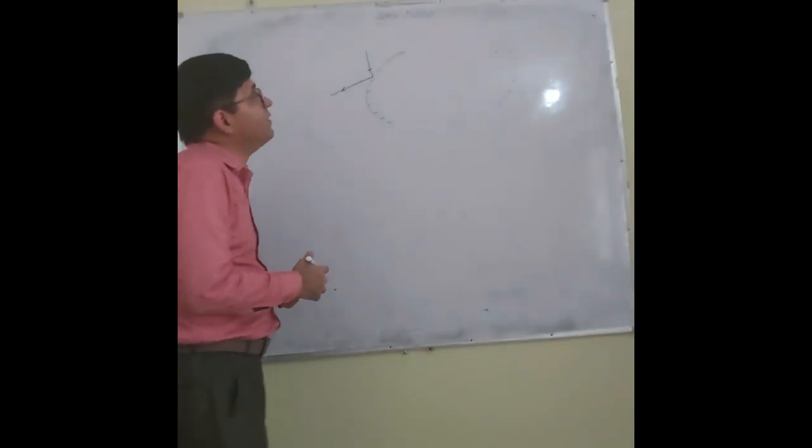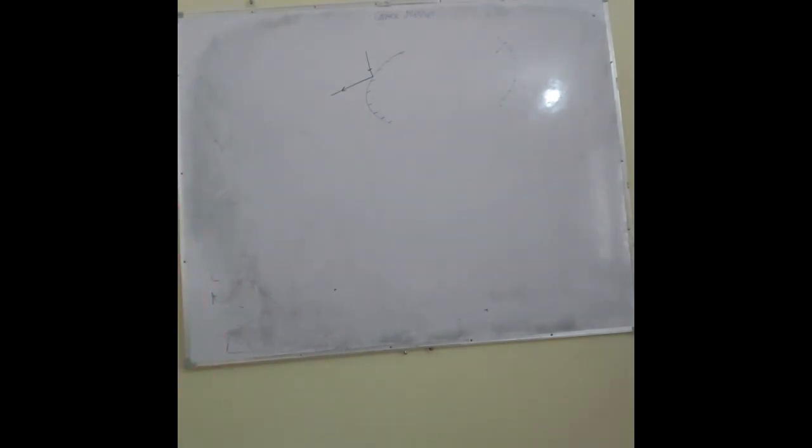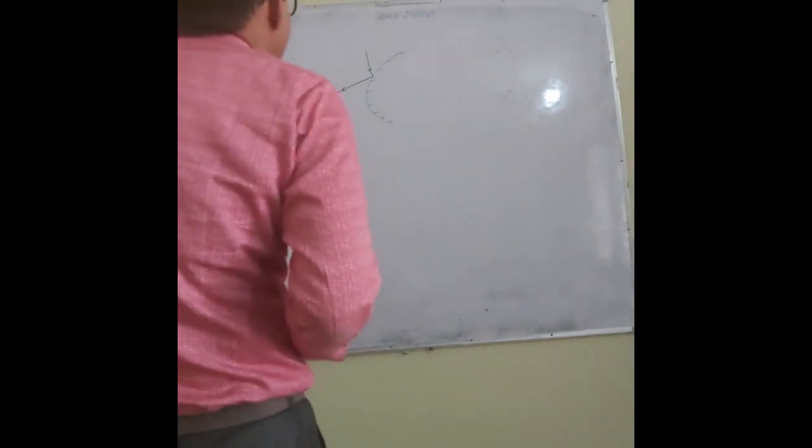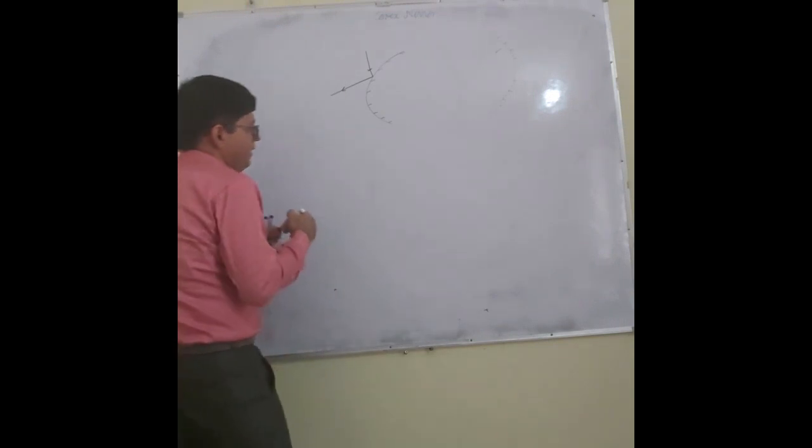So let us discuss the convex mirror now. What is a convex mirror?